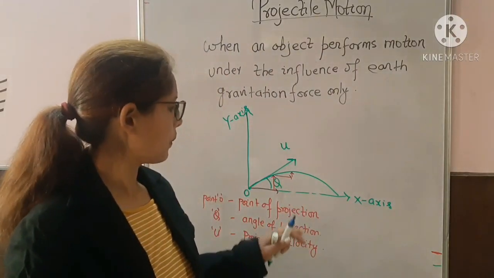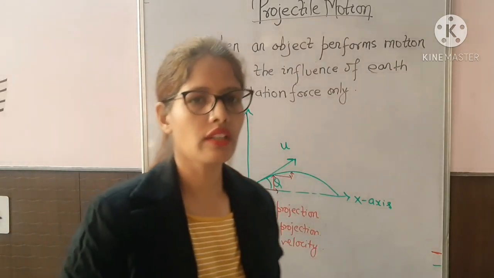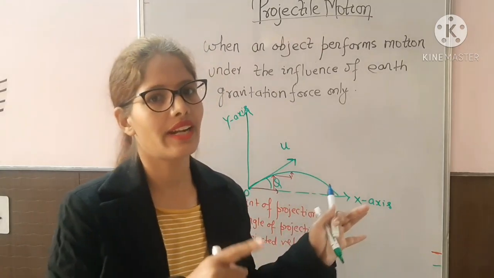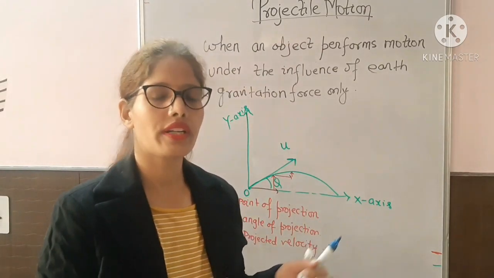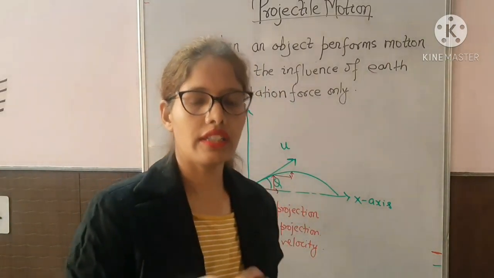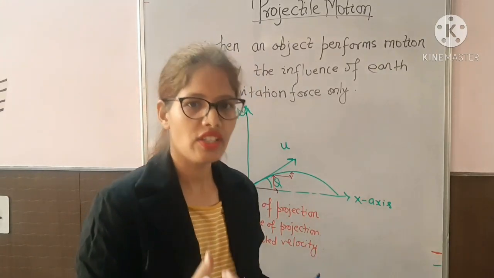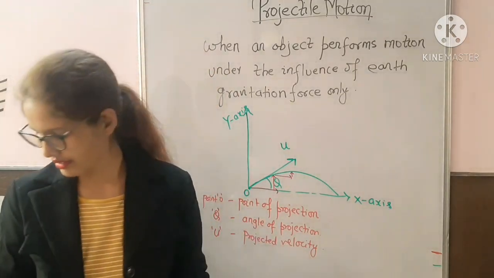Now we are going to derive all the quantities that we derived for one-dimensional motion: the time taken by the body to reach the maximum height, time of flight, maximum height attained by the body, and range of the projectile. All these points we are going to discuss here.